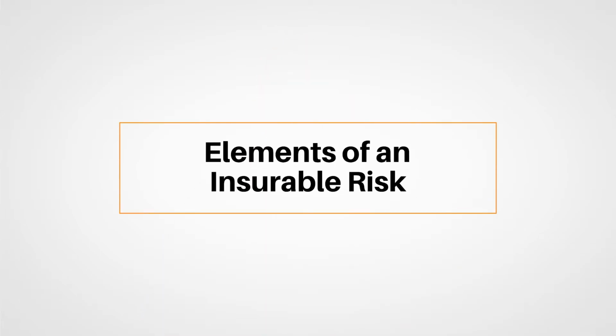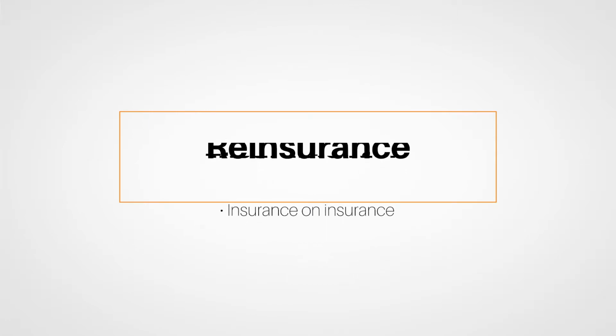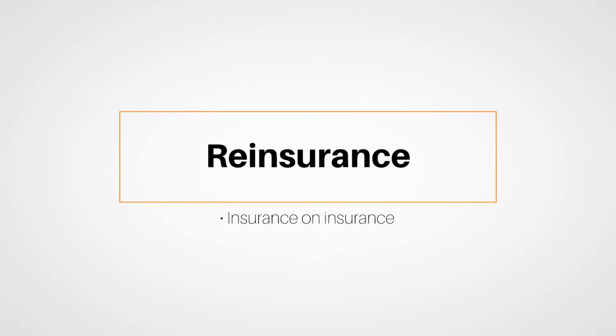For example, it can be kept under the retention method, or the risk can be transferred to someone more willing or able to bear the risk. We continued with the section on elements of an insurable risk, such as adverse selection. A carrier doesn't like being selected adverse to their own best interest. We also talked about reinsurance, which is basically insurance on insurance.